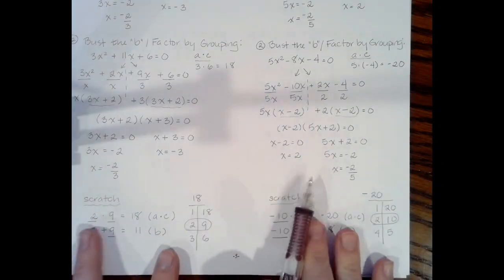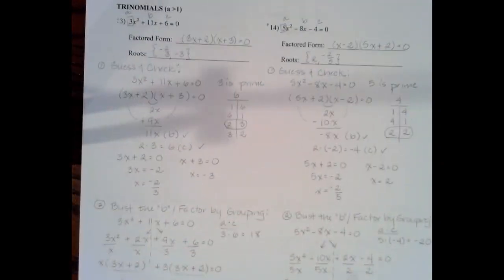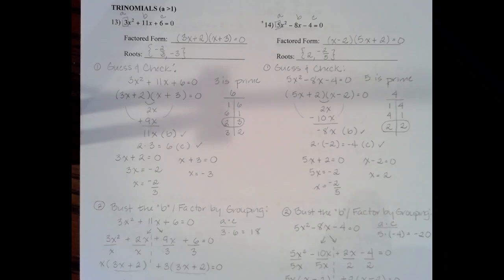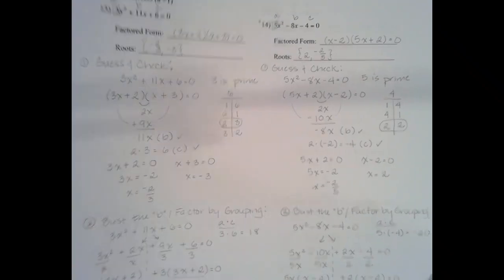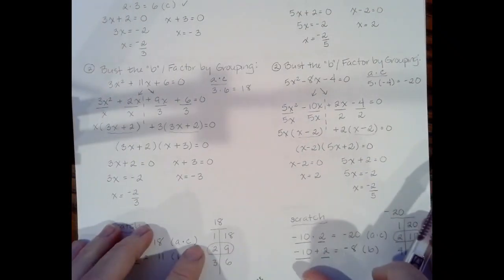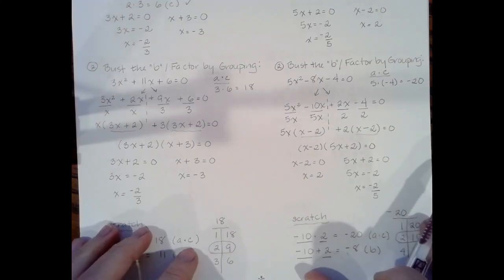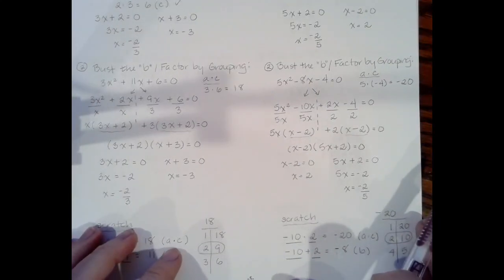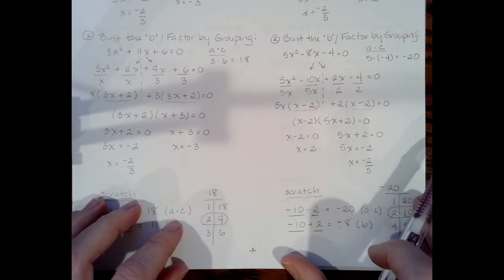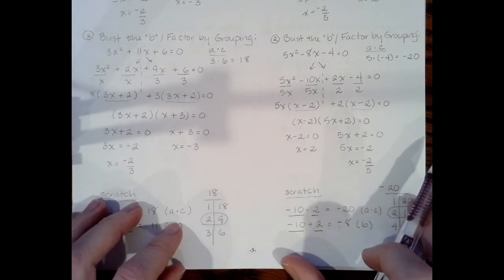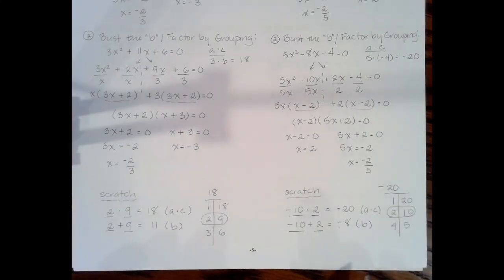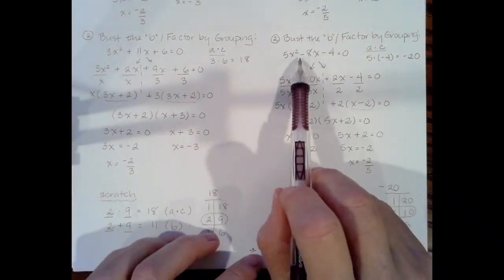Well, we already know from up here, the numbers that multiply to get 4 are 1 and 4 and 2 and 2. So if I come down here, there's no way to get a negative 8 out of that. Those numbers aren't big enough. So that should be a red flag that you need to use the factor by grouping approach to solve this problem. You can do that because it's a quadratic.